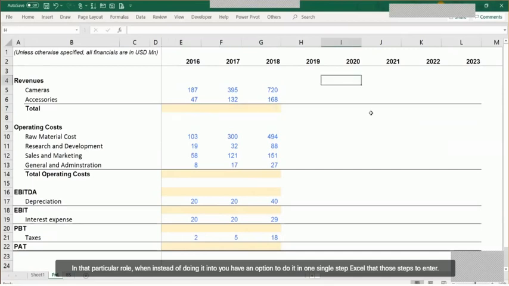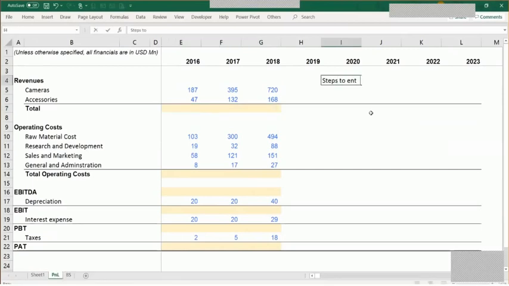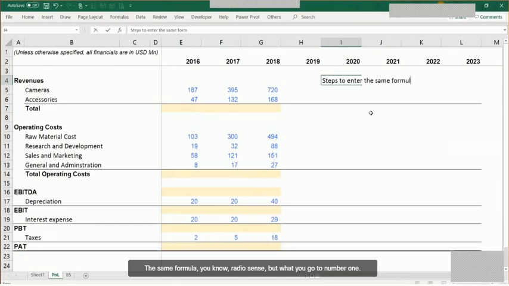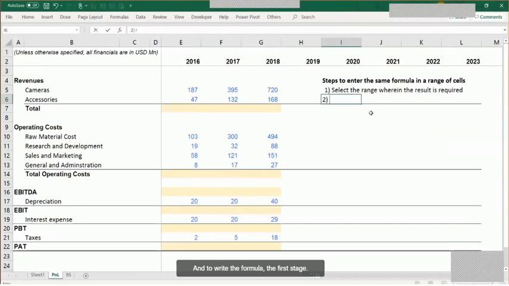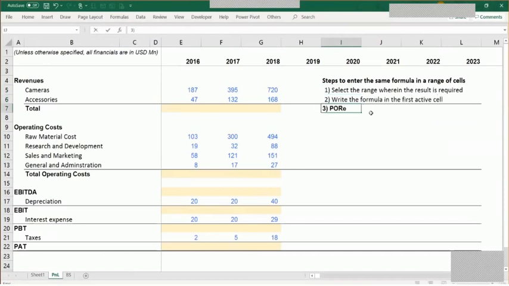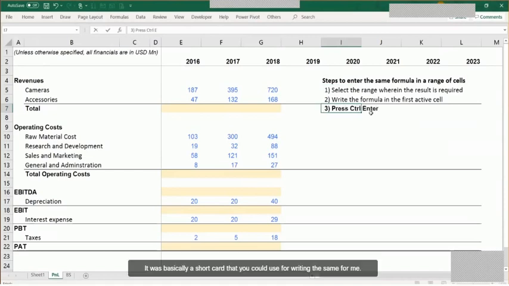The steps to enter the same formula in a range of cells: number 1, select the range wherein the result is required, 2, write the formula in the first active cell, and 3, press Control Enter. This is basically a shortcut that you could use for writing the same formula in a continuous range of cells.